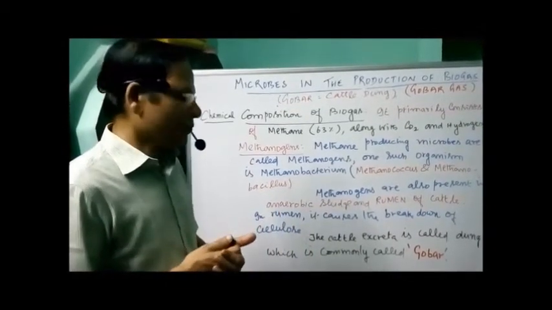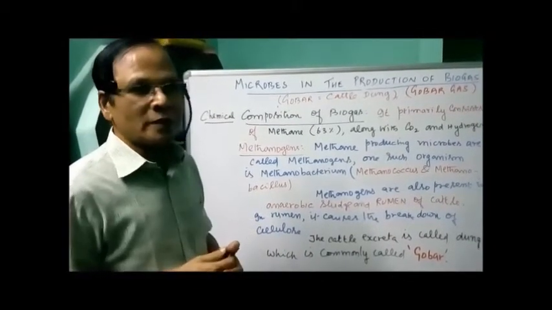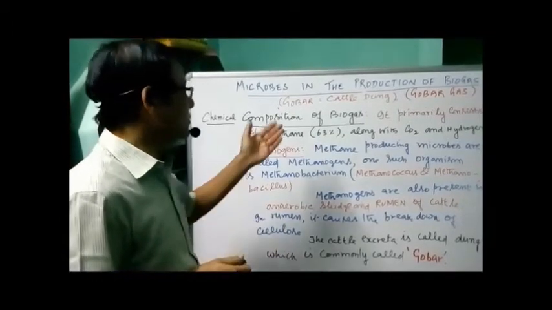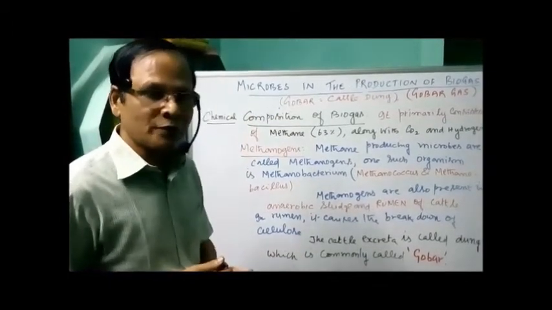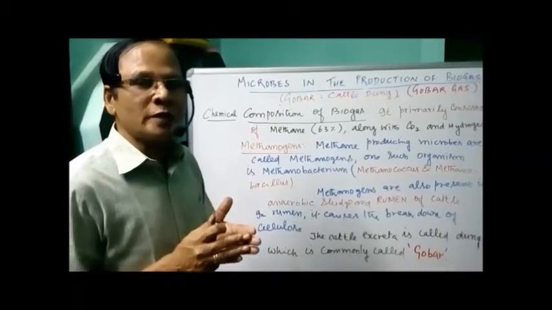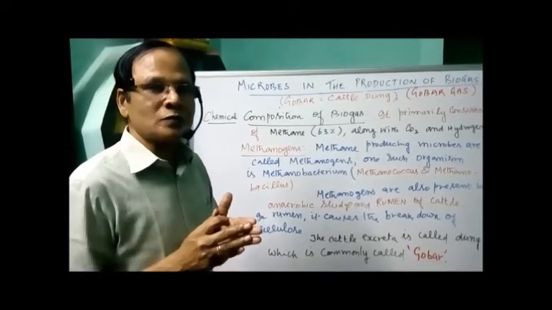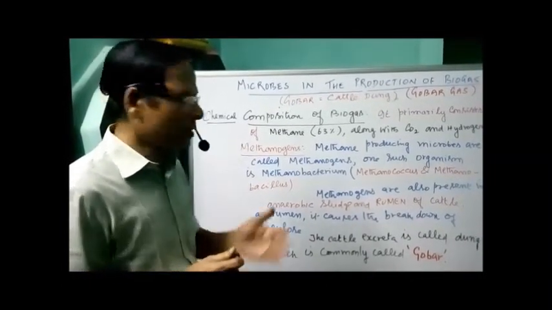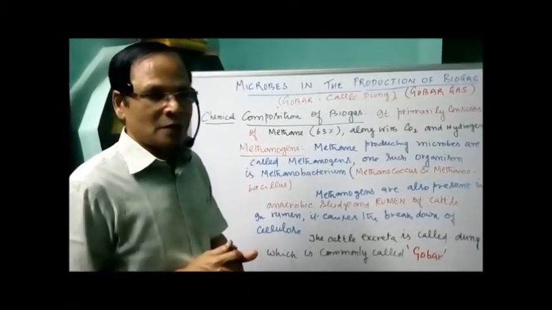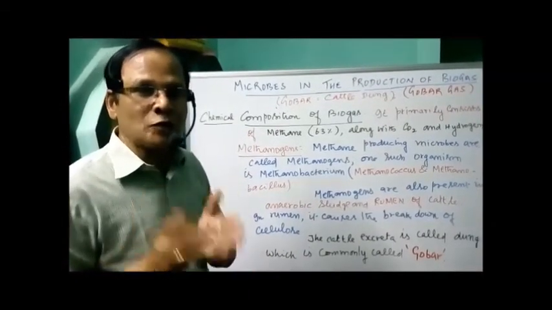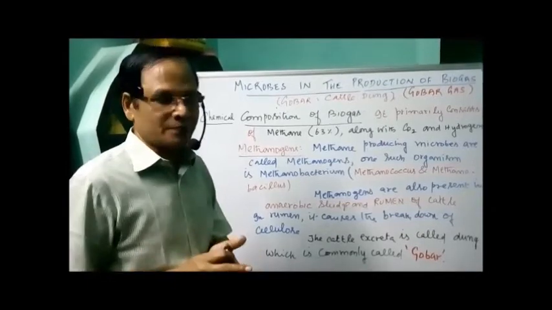There's a name which is commonly called gobar in Latin. That's why it's called gobar gas, as it is mostly prepared from the anaerobic decomposition of cattle dung. That's why the name is given as gobar gas. So the biogas is produced by the anaerobic decomposition of cattle dung.